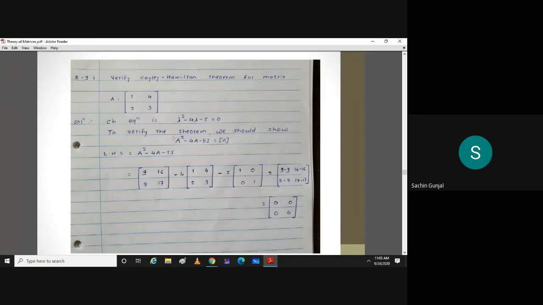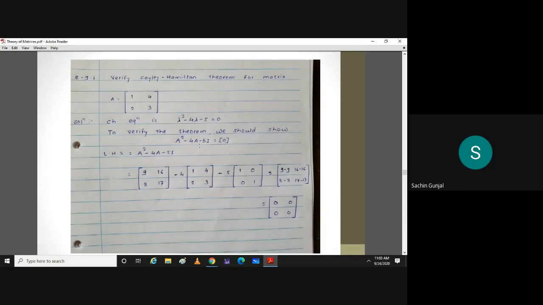Now let us multiply by A raised to 4 to both sides. What will happen? A raised to 6 is equal to 4 into A raised to 5 plus 5 into A raised to 4. Right?